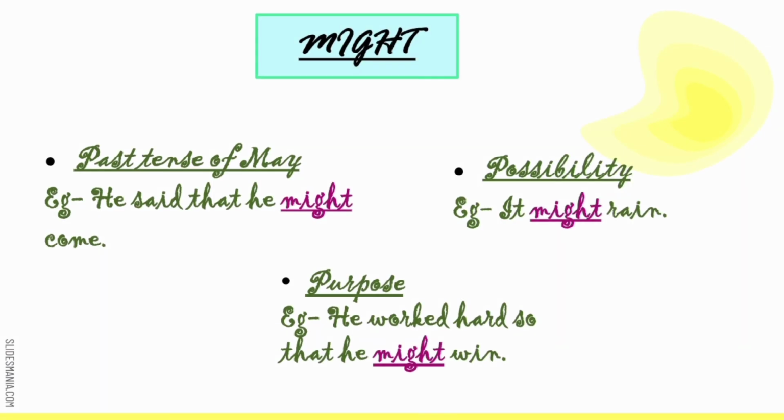Might. Might modal, as you all know, it is the past tense of may. He said that he might come. Possibility can also be expressed. It might rain. For purpose, we can use, he worked hard so that he might win.